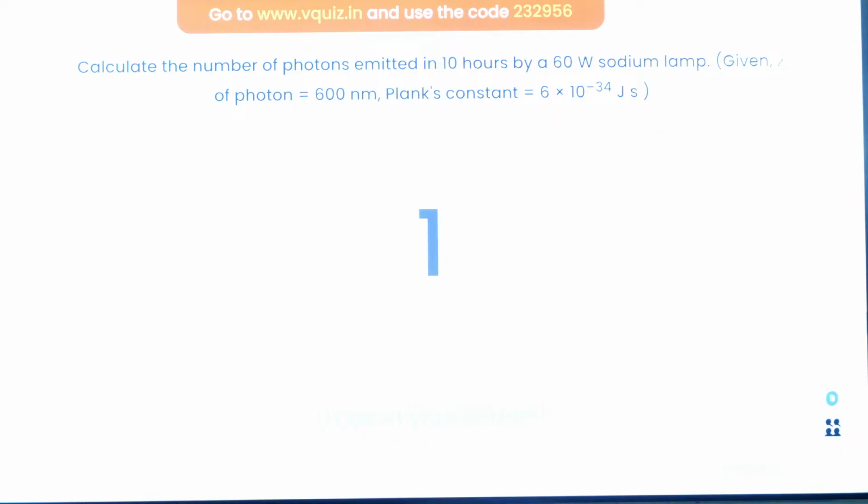Okay guys, calculate the number of photons emitted in 10 hours by a 60-watt sodium lamp. Wavelength is given, Planck's constant is given. So, Planck's quantum theory: what is the unit of power? That is joule per second. That means your bulb is emitting 60 joules per second.